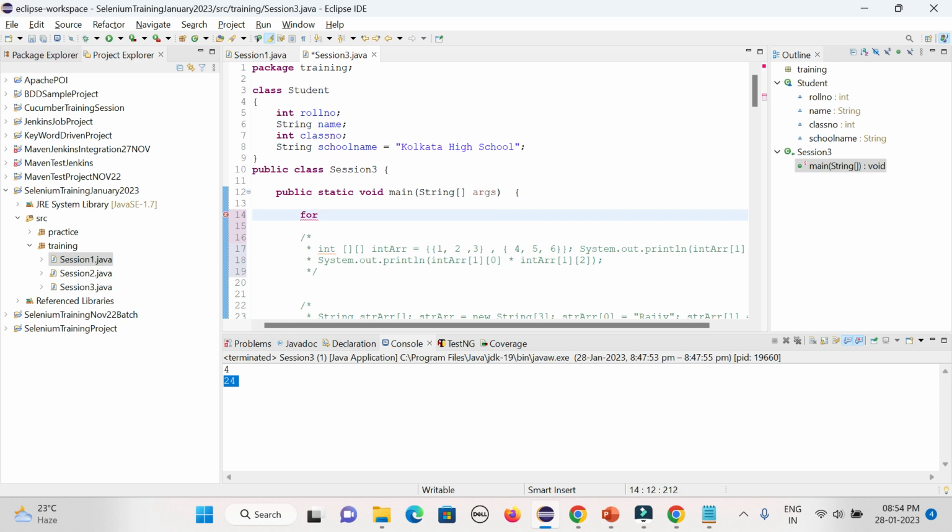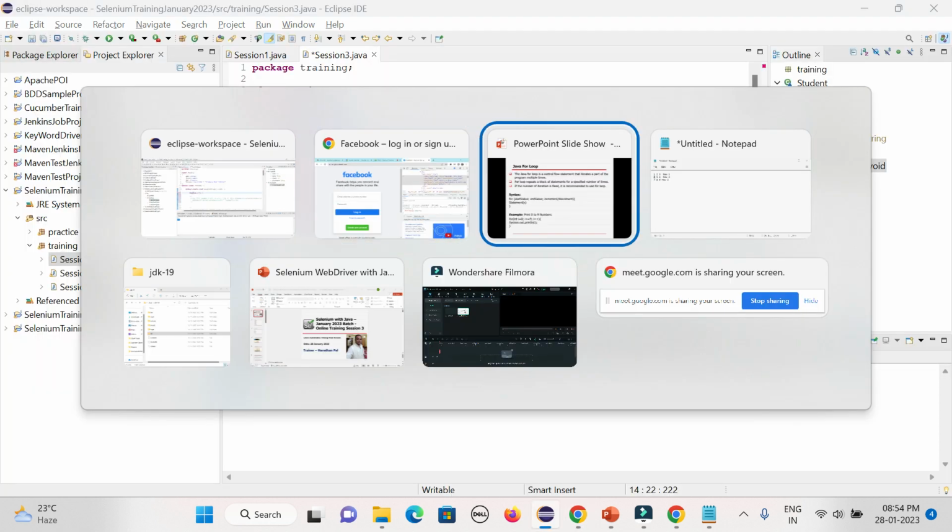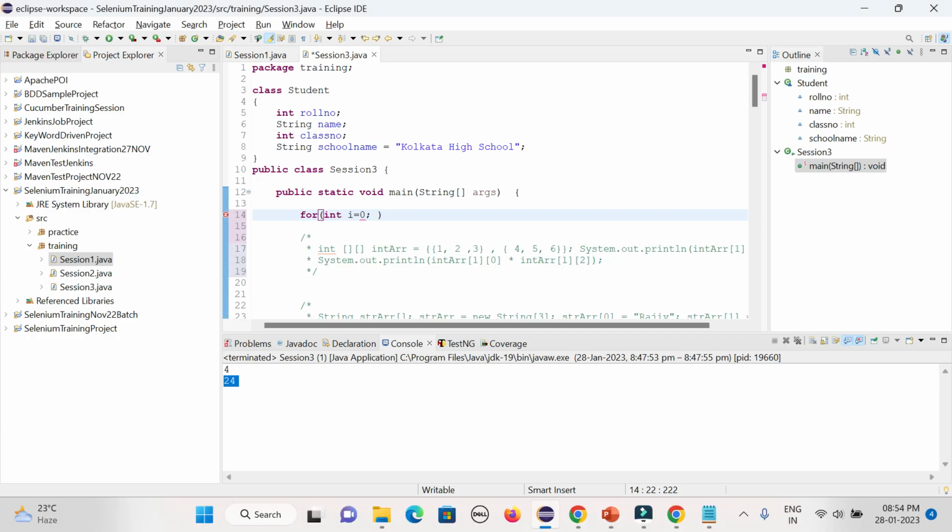For, here you need to define the starting point. Suppose I say integer i equal to 0. So the data type, then the variable, and then the starting point. Then you need to give the end point, the end value. So I want to iterate while i less than or equal to 7, which means I want to go from 0 to 7.